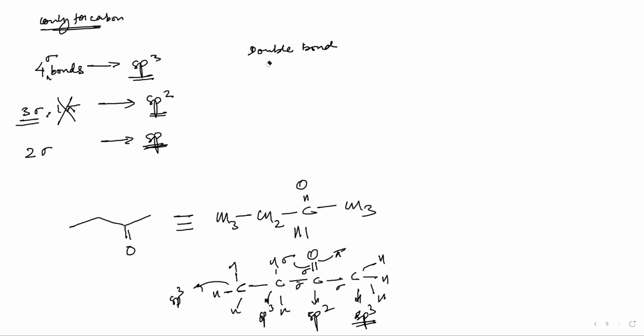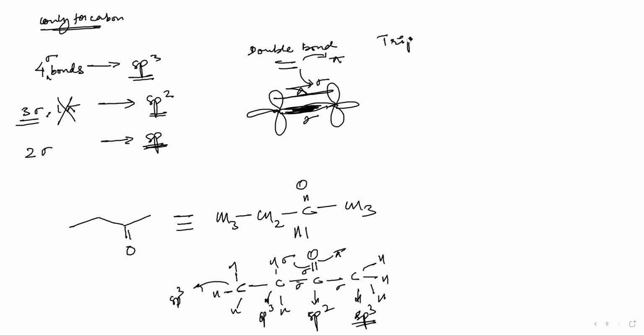Double bond. How is a double bond? In this double bond, we have one as sigma, the other one is pi. It is made up like this. Okay, this is the sigma bond, and this here is the pi bond. Fine. And in a triple bond, this is just revision of your 11th standard, we have 1 sigma and 2 pi. So wherever there is a bond, first you will see a sigma bond, then the others will be pi bonds. Okay, this is just a revision.